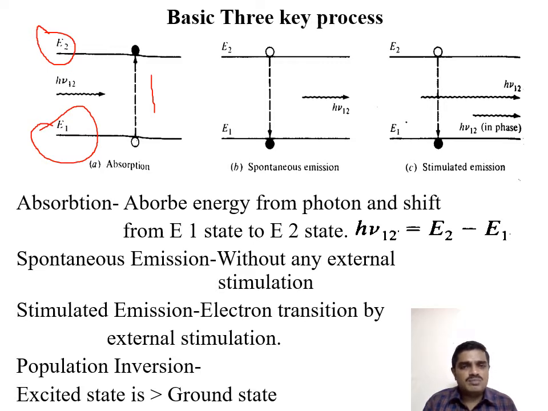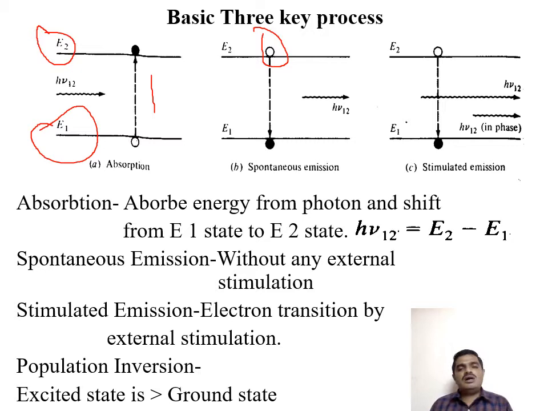By that time it also produces a certain amount of energy. Once the ground state atoms reach the excited state, the population of excited state atoms increases. In order to reach thermal equilibrium, most of the atoms move and travel towards the ground state by themselves; that is called spontaneous emission.